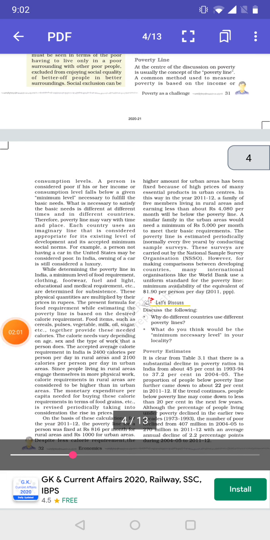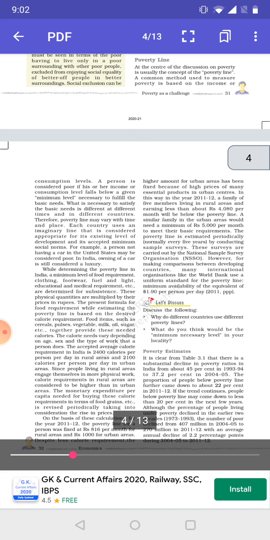Now, how is this poverty line estimated? The present formula includes the food requirement, and that is based on the desired calorie requirement. Food items such as cereals, vegetables, pulses, milk, oil, sugar, etc., together provide these needed calories, and the calorie needs can also vary depending on the age, sex, and the type of work that a person is doing.